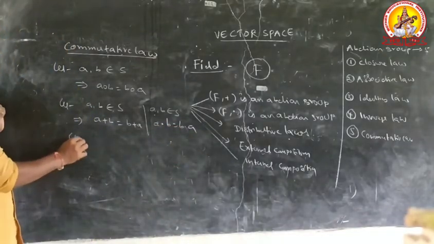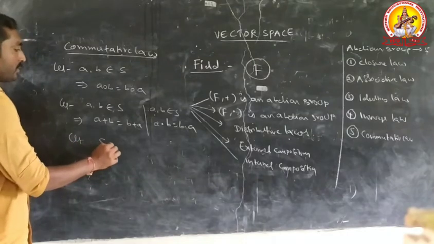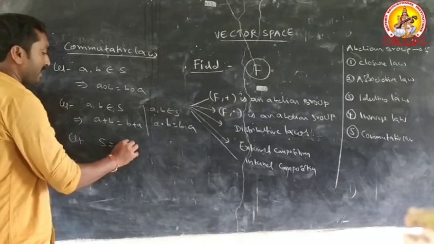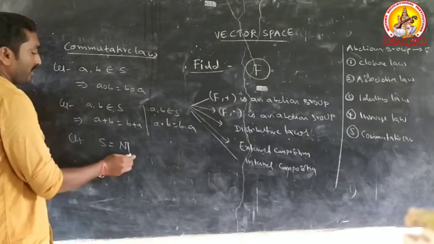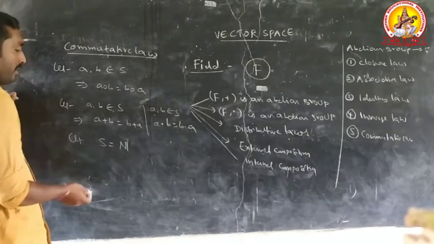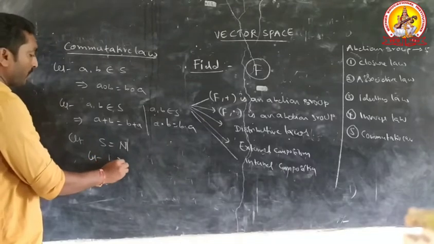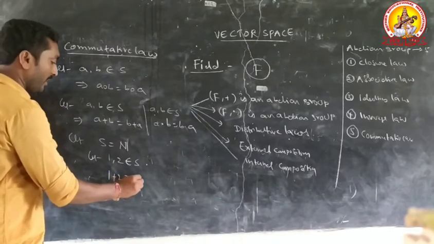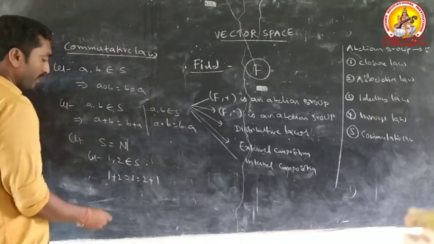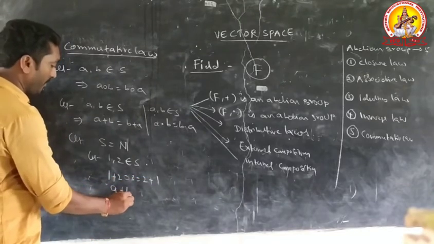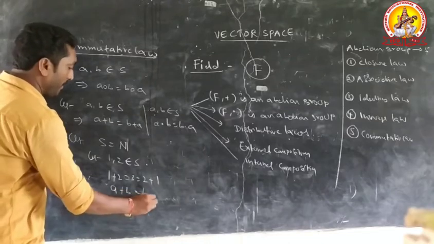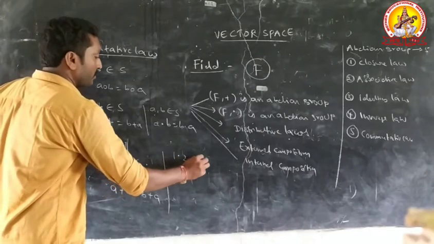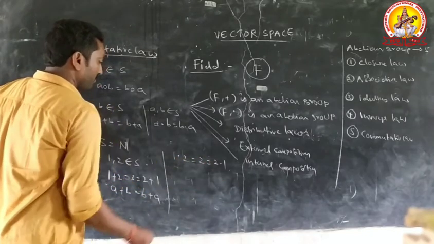Let S equal to natural number set N. Let 1 comma 2 belongs to S. 1 plus 2 equal to 3 equal to 2 plus 1. This is converted to the form a plus b equal to b plus a, and 1 into 2 equal to 2 into 1.